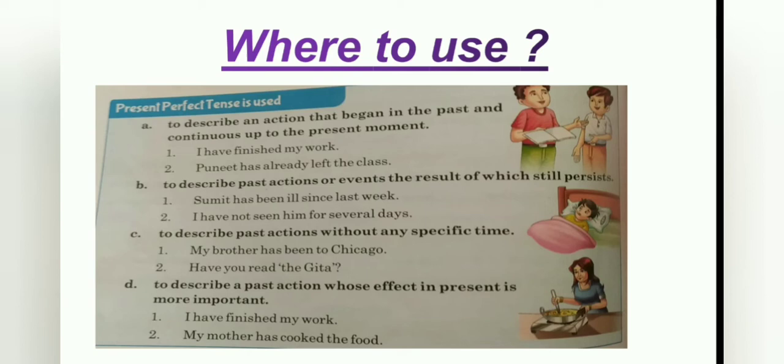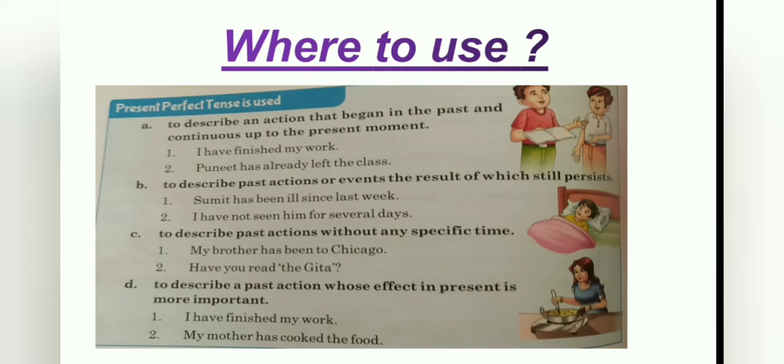Second: Puneet has already left the class. The second use: to describe past actions or events, the result of which still persists. Example: Sumit has been ill since last week. Second: I have not seen him for several days.